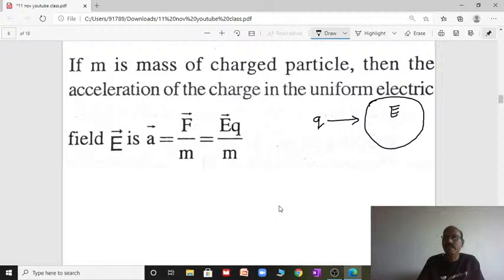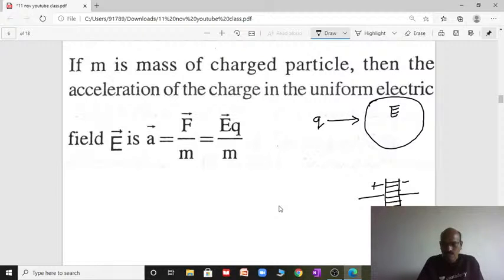Between the parallel plates of the capacitor, you will get a uniform electric field, right? If it is a non-uniform electric field, the magnitude and direction vary.